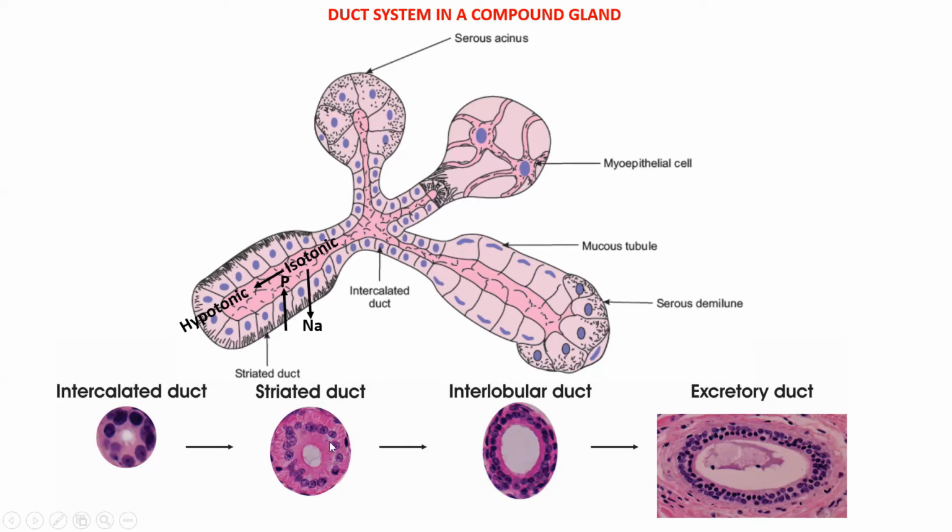These ducts join to form a large interlobular duct, and these interlobular ducts are lined by stratified cuboidal epithelium. These ducts join to form the large excretory duct, and this duct is lined by either stratified cuboidal or stratified squamous epithelium.